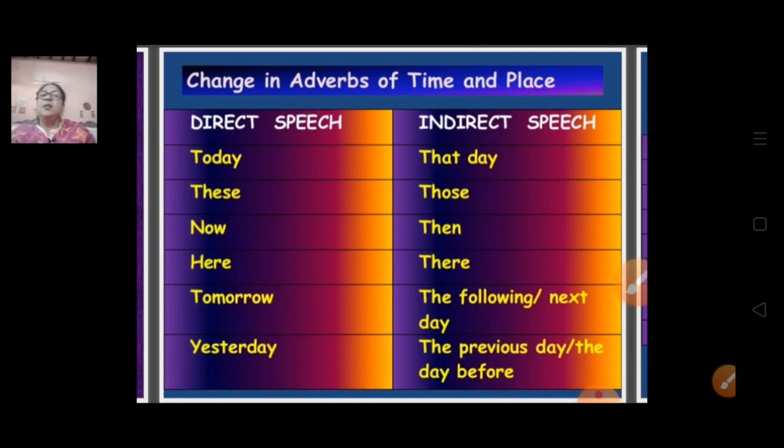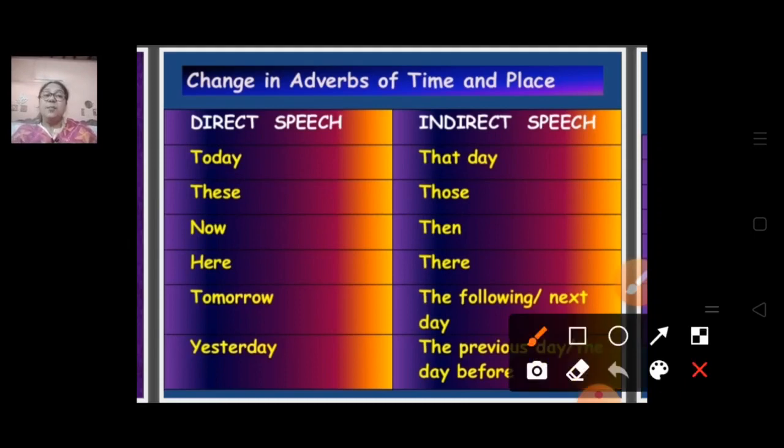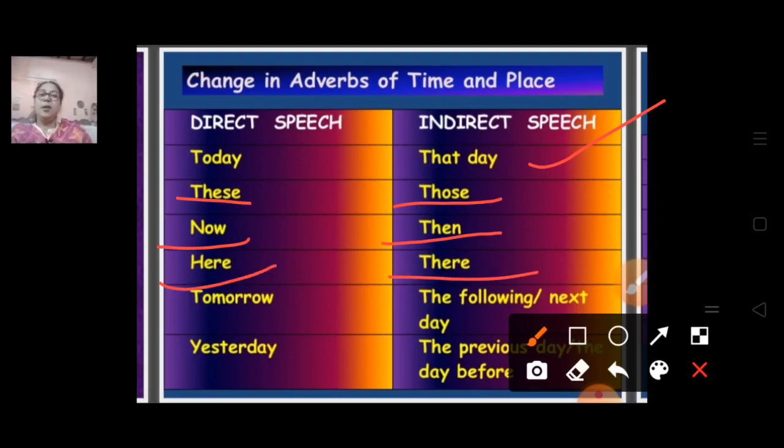If the time and place is written in direct speech as today, it will change to that day. If it is written these, it will become those. Now becomes then. Here becomes there. Tomorrow becomes the following or next day.